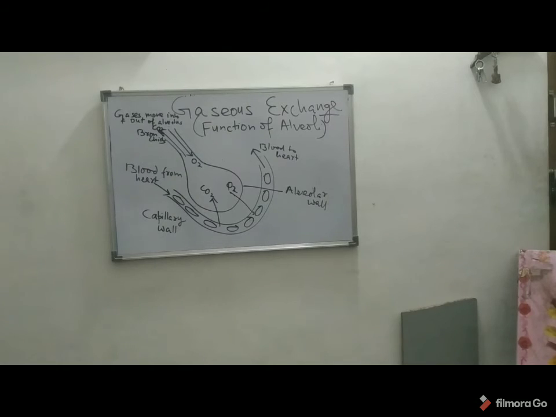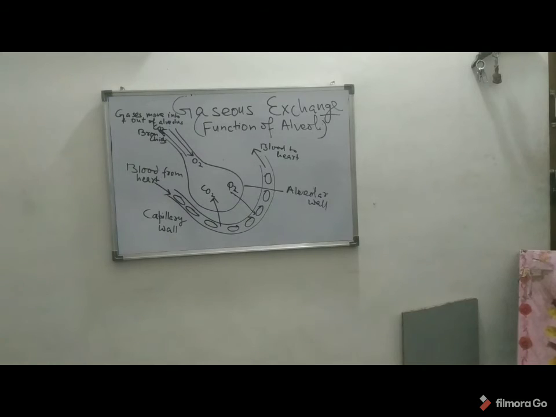This is a very important topic, and the respiratory zone, as I have already mentioned, I discussed in the previous class. There is a capillary wall, and blood from the heart enters the capillaries in the lung carrying deoxygenated blood.